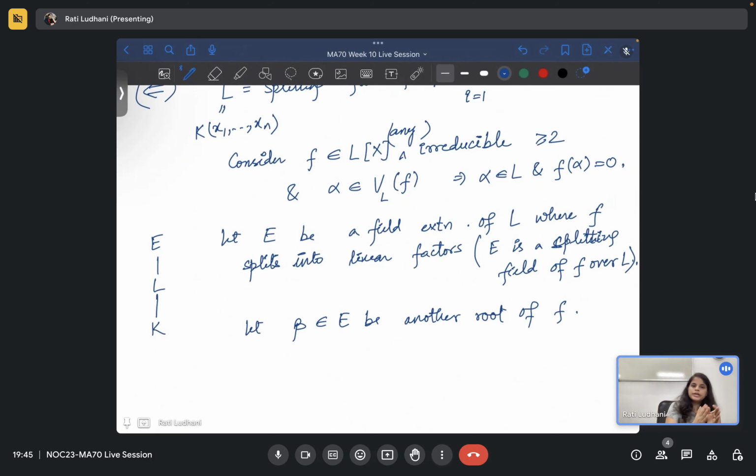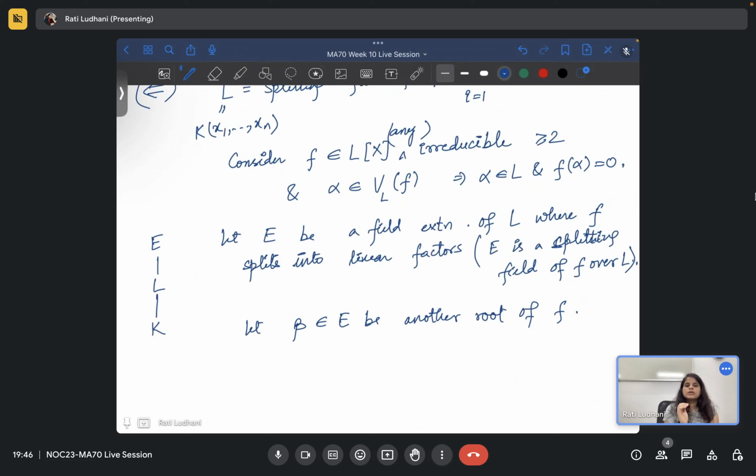Because to prove that this is normal, what we have to check is, you consider any irreducible polynomial, and if it has one root, then it will have all the roots. That is the requirement for normal extension. So we have chosen any random irreducible polynomial, and without loss of generality we assume the degree is greater than or equal to 2, because if f is of degree just 1, there is no other root, so nothing to prove. So there is some other root. Repeated roots we are still not looking at, because we can also assume that there is no repeated root.